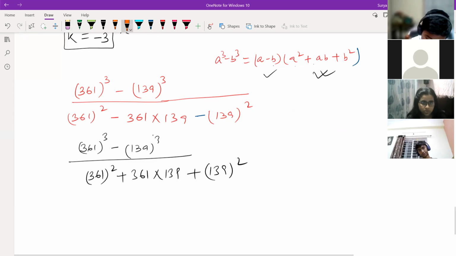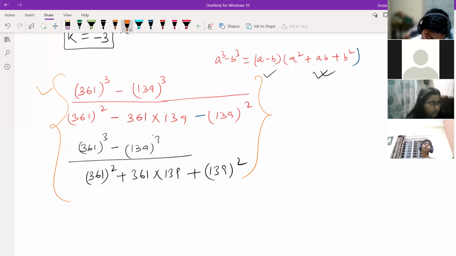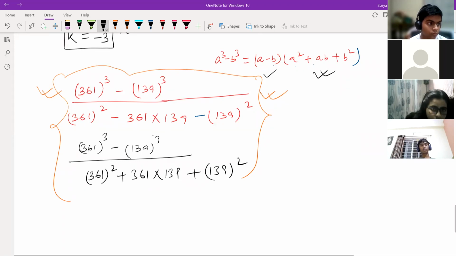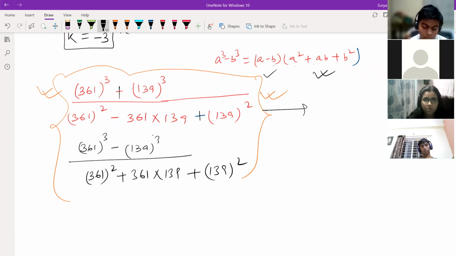Okay, Saicharan, I'll solve this one and just let you know once again. Sir, the question is wrong, which you wrote now. Who told you? Sir, I will repeat the question. What you have sent to me, that same thing I've written here. Sir, the question is 361 whole cube plus 139 whole cube. I'm saying if it is plus here and plus here, then the answer will come 500. It may be this question is also wrong. Something we should modify.